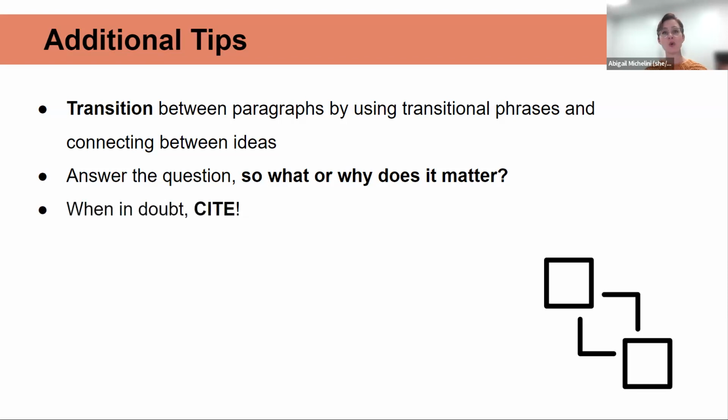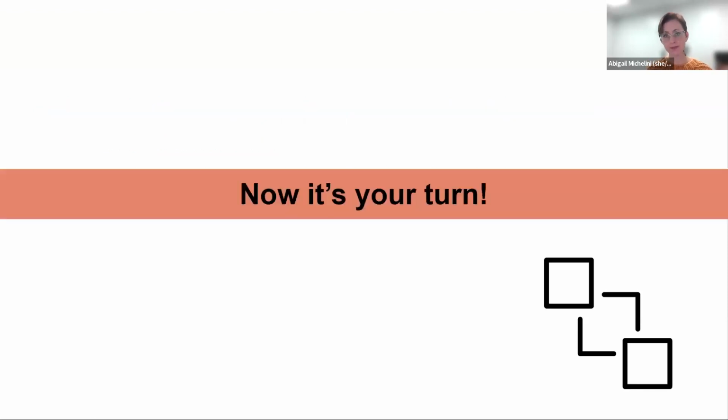Okay. When in doubt, cite. You will never get in trouble for oversighting something, okay? If you got information from somewhere, cite it, wherever that is, in your intro paragraph, in your conclusion, in all of your body paragraphs, there should be citations, because I expect that you did research, that you found something out, that you didn't just write a topic that you already know or already are an expert on, right? You're a learning person, so you want to make sure that you're citing what you learned, where you learned it from.